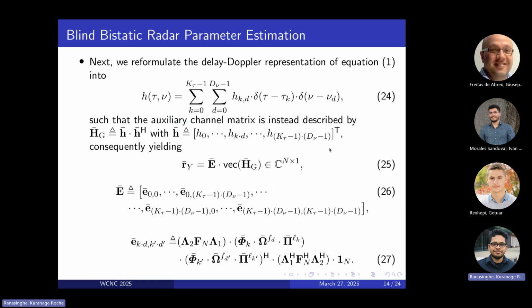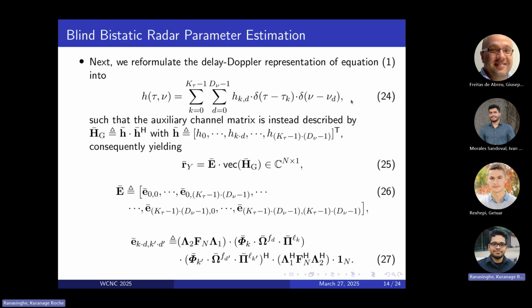So before we get there, we have to first do a slight change to our original doubly dispersive channel. So instead of writing it in terms of arbitrary paths, we simply rewrite it in terms of a maximum delay and Doppler shift, right? We can do this since most baseband systems, at least typical wideband communication systems, can be defined using a maximum delay and Doppler.